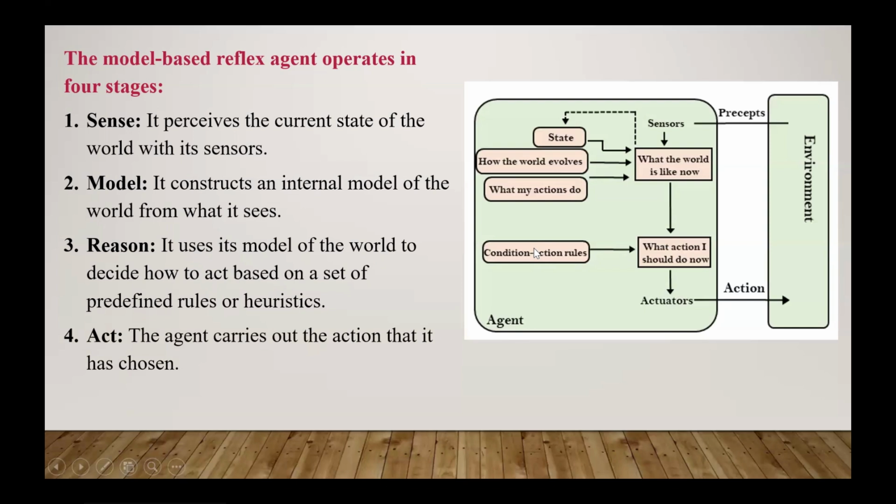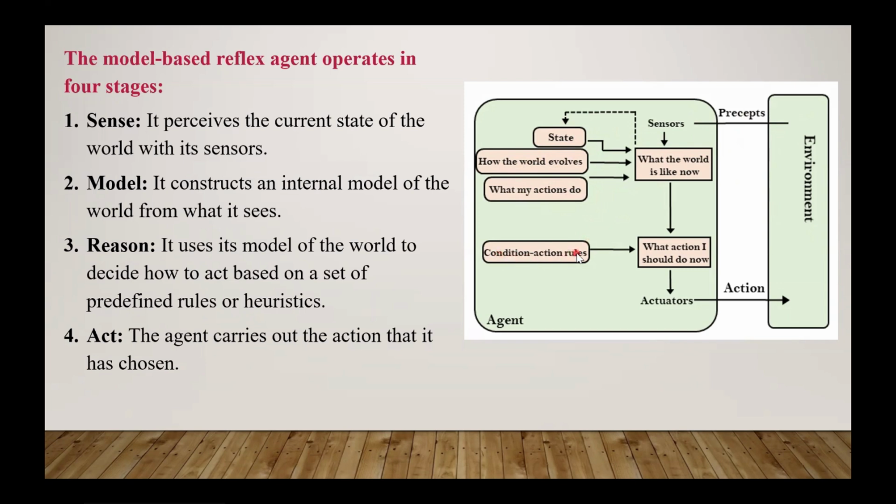So this is our model-based reflex agent. Here, what happened? First step: with the help of the sensor, it receives the current state of the environment. Then step two, it constructs an internal model. What is the state? How does the world evolve and what should my action be? So all the internal state is decided here.